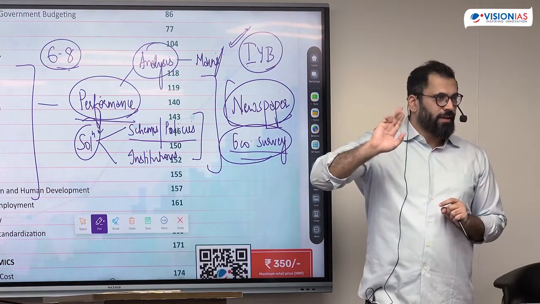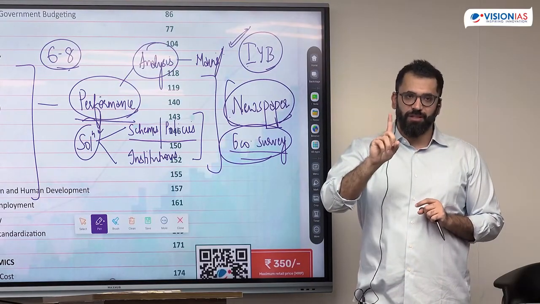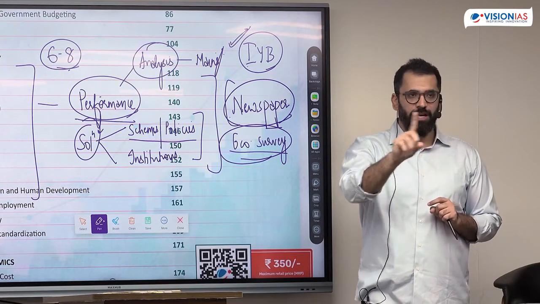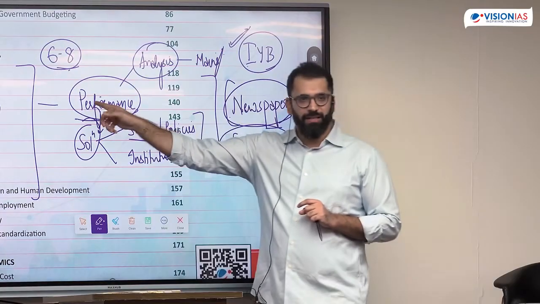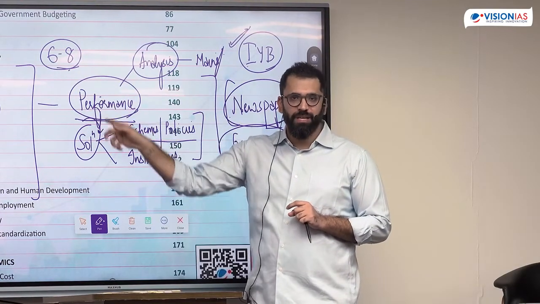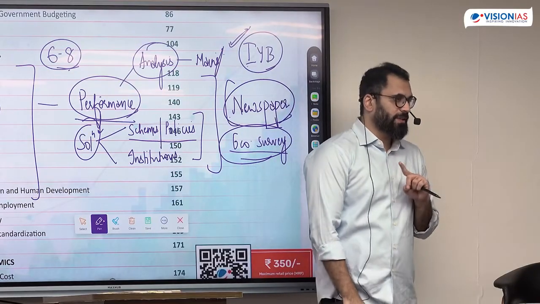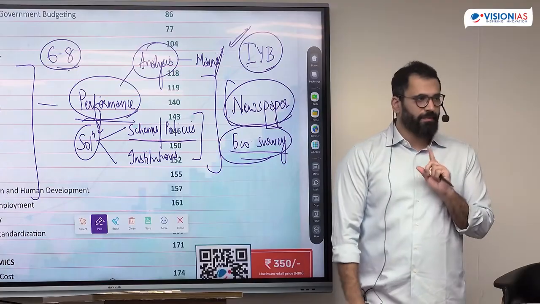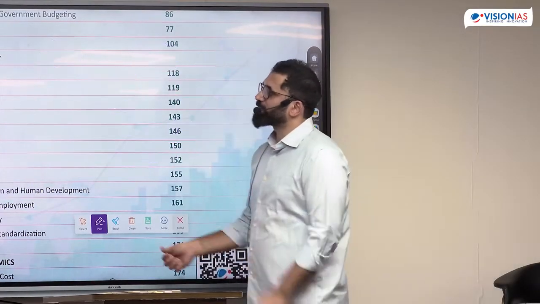Is this clear? Two things: macroeconomics, how the economy functions, how the economy works. It starts with knowing the terms and then the application of those terms, how they are operationalized, the cause and effect. Second is Indian economy, understanding the Indian economy through its performance and its solution. 15 to 16 questions come from economics. What to read and how much to read should be clear now. Is this okay? Now we start with the questions. You'll see how this works.